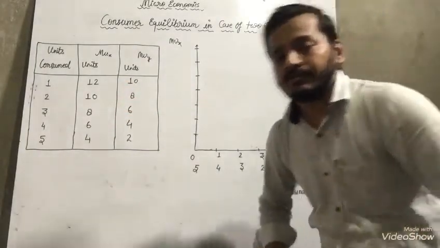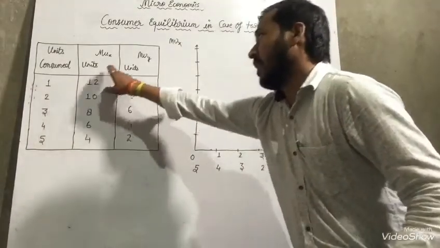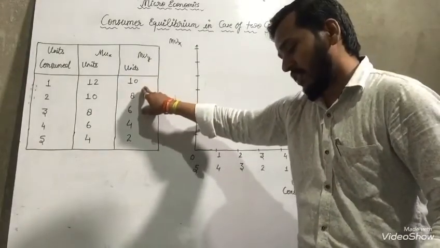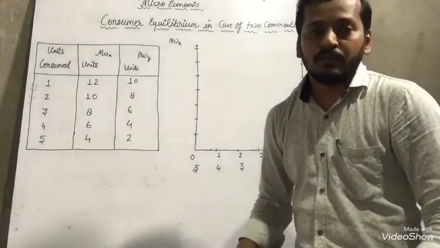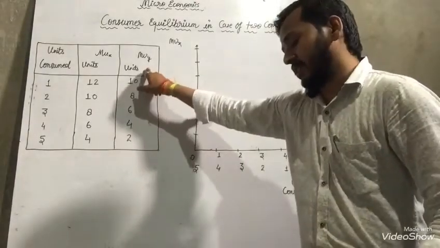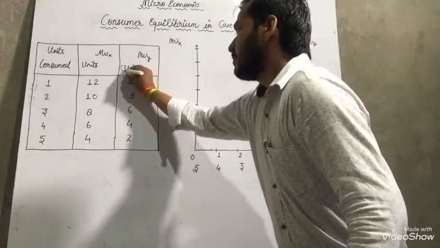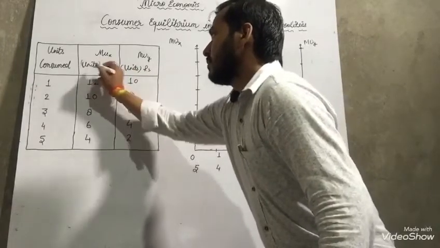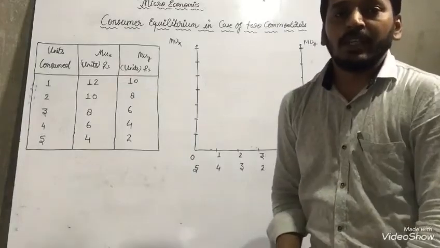When 1 unit is consumed, MUX is 12 and MUY is 10, in rupees.